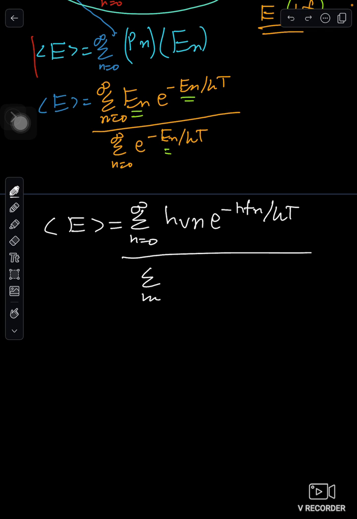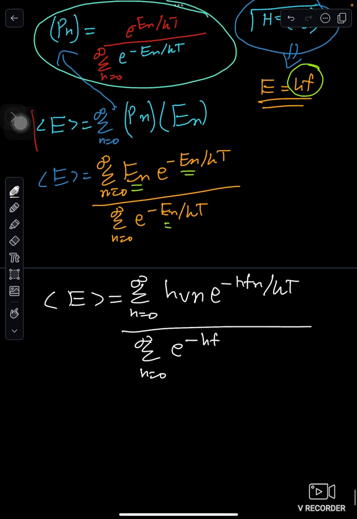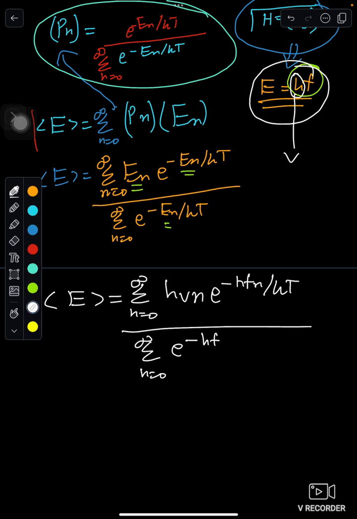to infinity. Then we have e to the power minus HF over kT. Remember, HF is energy, and what is H here? H is Planck's constant.